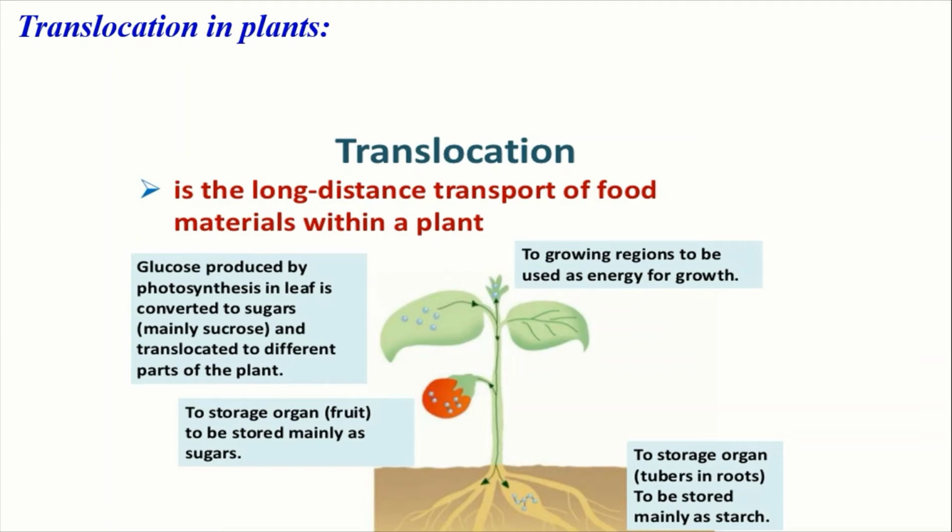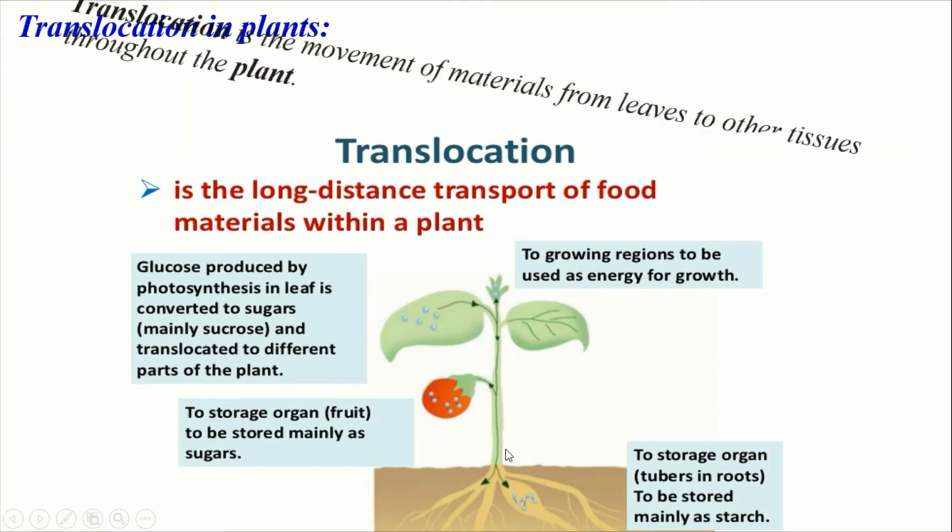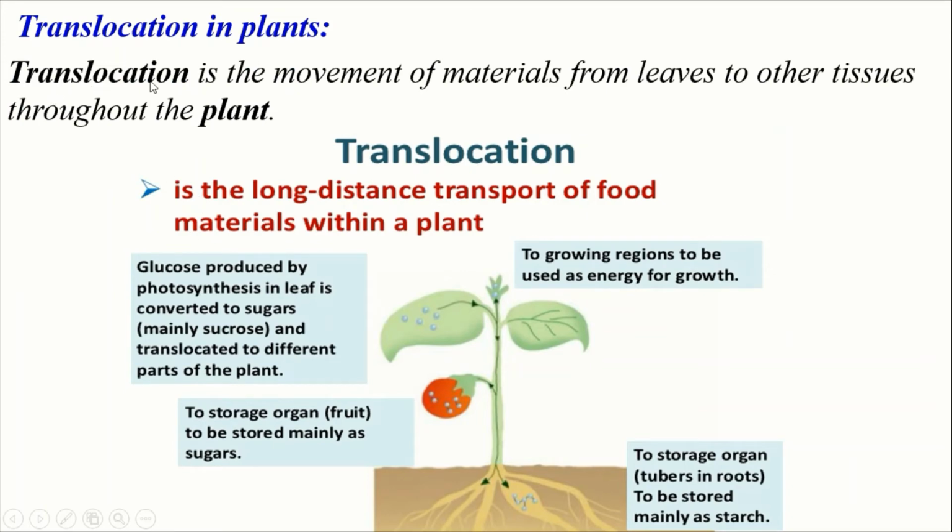Then the phloem tissue takes an active part in the translocation of food produced by the photosynthesis process. So everybody see, in the stem there is a vascular tissue, and you know that vascular tissue consists of two types of different tissue, that is xylem tissue and phloem tissue. Xylem tissue helps to transport water from root to leaf, and phloem tissue helps to transport food materials from leaf to different parts of the plant's body. So we can say that translocation is the movement of materials from leaves to other tissues through the plants. Here materials means water material and food materials.